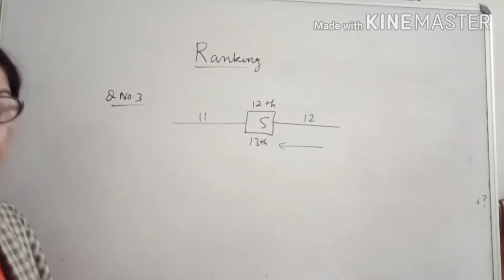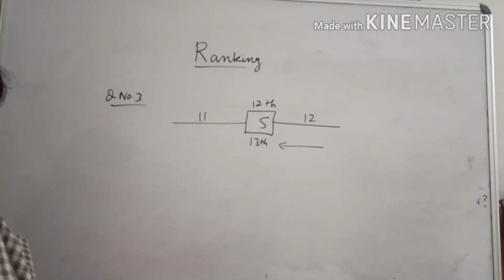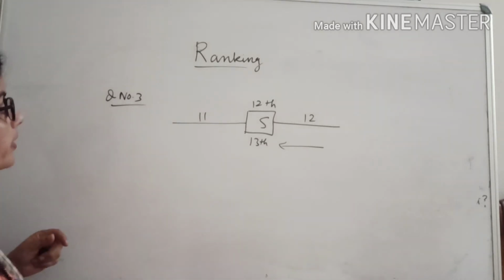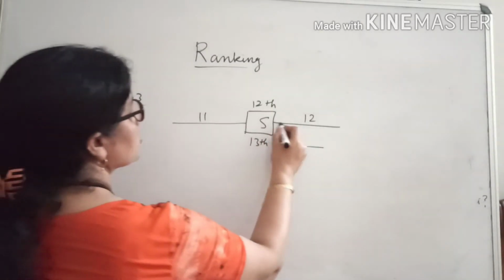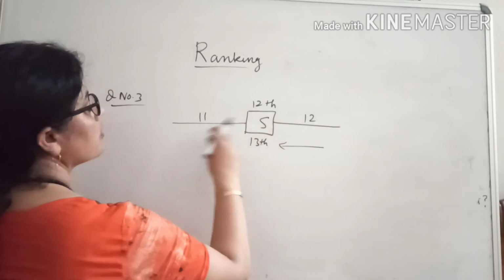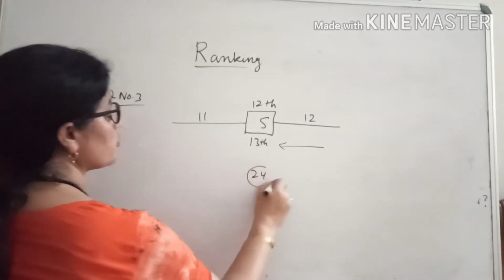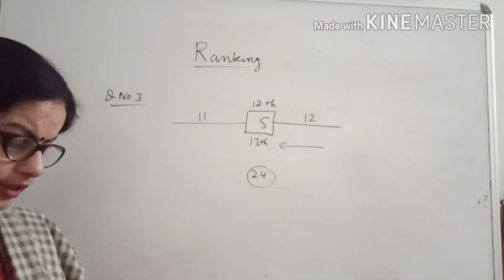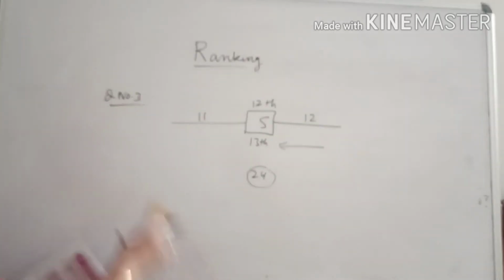Now he is asking how many students are total, are standing in the line. So how we will count? See, 11 plus 12 plus Sumit. So how many are there? 24 students are total in the row. So you can do these sums. Let us do one more question.